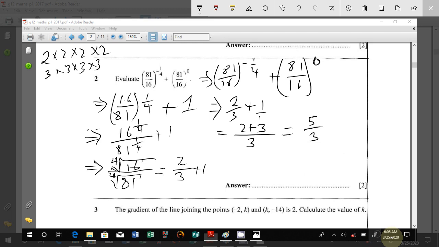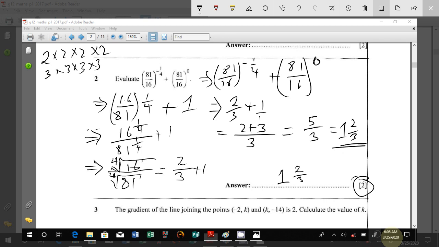Then you can leave it there, it's fine, but if you want a mixed fraction, then you can go 3 into 5, it's 1, remainder 2 over 3. Then you have solved fully. So the answer that was expected here is this one. Then you get yourself these 2 marks. And that's just how lovely mathematics is.